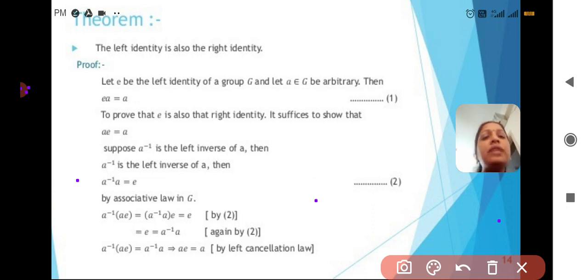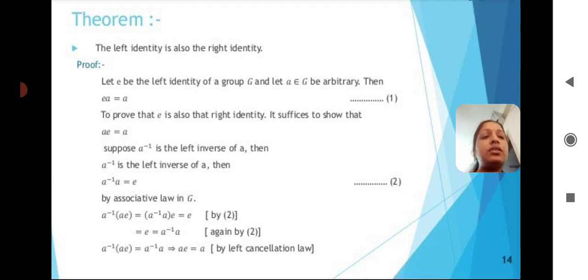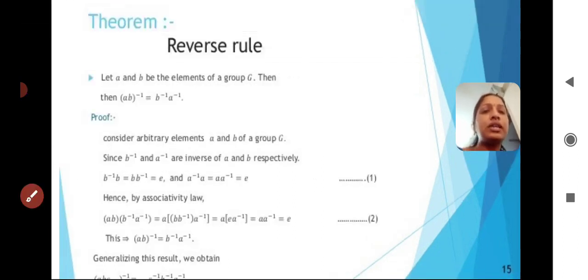As we already know, A inverse A is nothing but E. So from these two statements, A inverse (AE) equals A inverse A. That implies AE equals A by the left cancellation law. Here we proved that AE equals A. So this is the proof of the theorem.